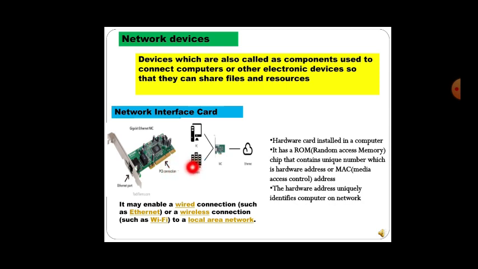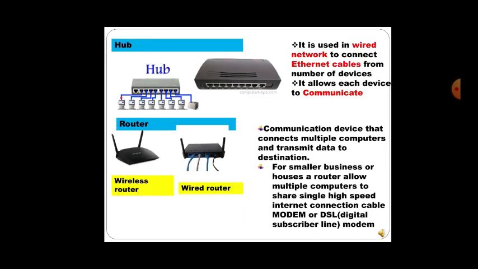If one PC wants to access some data which is present far away, it has to tell which PC. There will be many PCs, or personal computers, participating in the network, so it has to identify itself with the help of the hardware address, the media access control address. It may enable a wired connection such as Ethernet, or a wireless connection such as Wi-Fi, to a local area network.